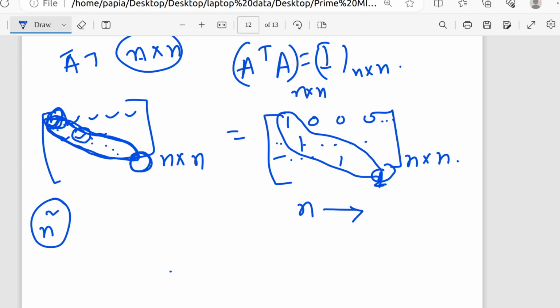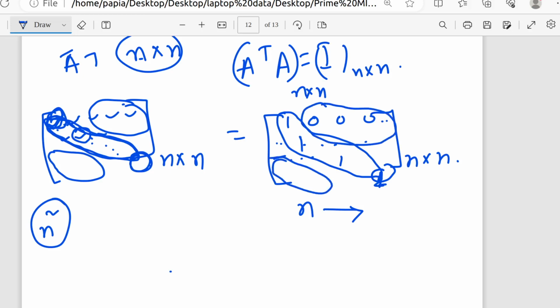So first of all I can get n number of differential equations from the diagonal ones. Now coming to the off diagonal ones. In the off diagonal terms there are many terms, and whatever the value, it should be 0, because in all the off diagonal terms the right hand side is 0. The number of off diagonal terms is n square minus n.